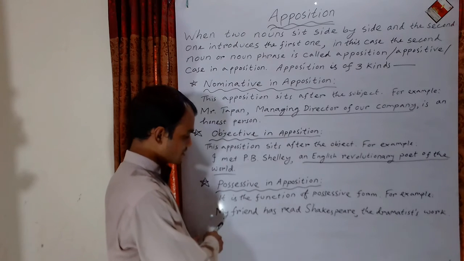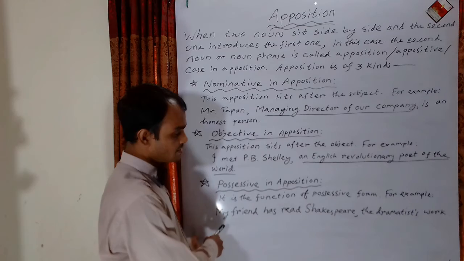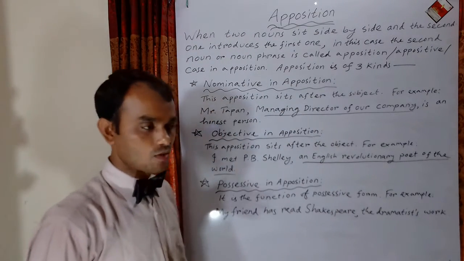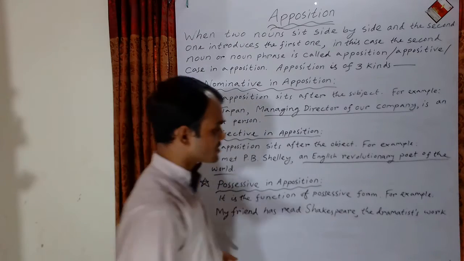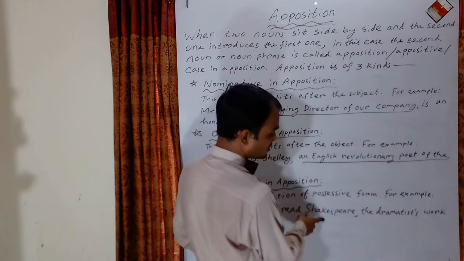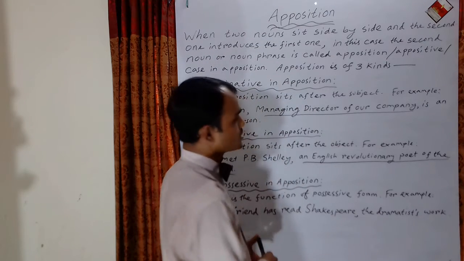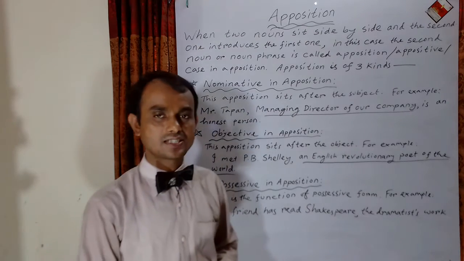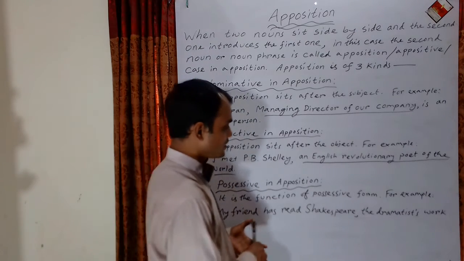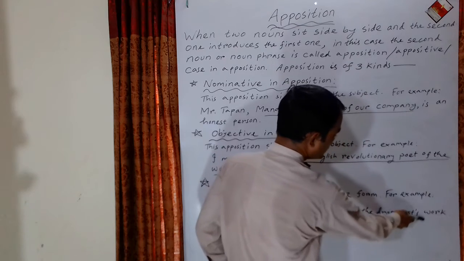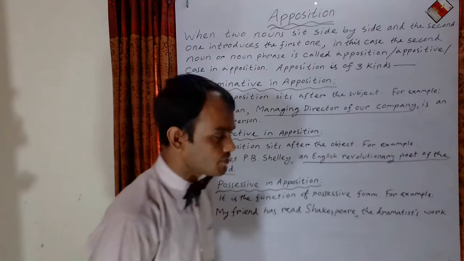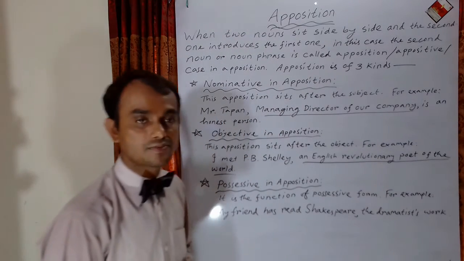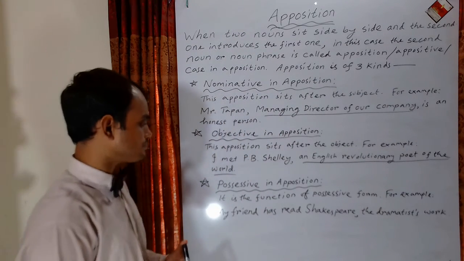Dear students, if you look at the sentence carefully, you will find two nouns here, Shakespeare and the dramatist's work. These two nouns have sat side by side, and the second noun phrase introduces the first noun. What is this? This is apposition. And what type of apposition is this? This is possessive in apposition. The dramatist's work, I have used an apostrophe here. This is possessive form.